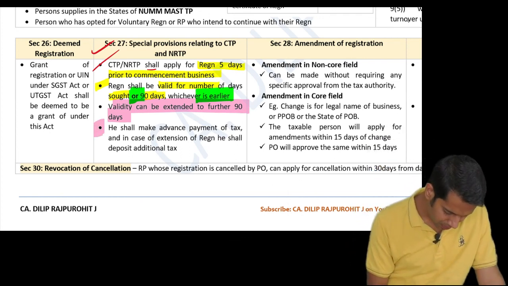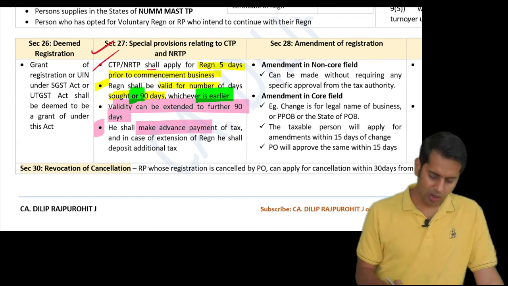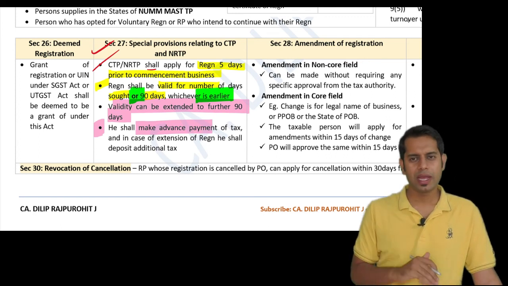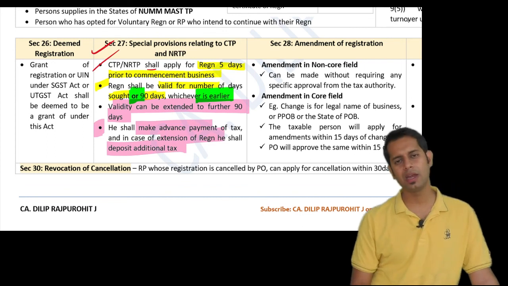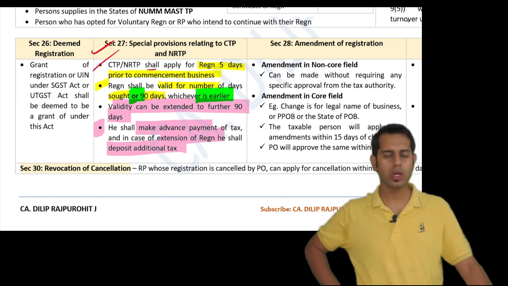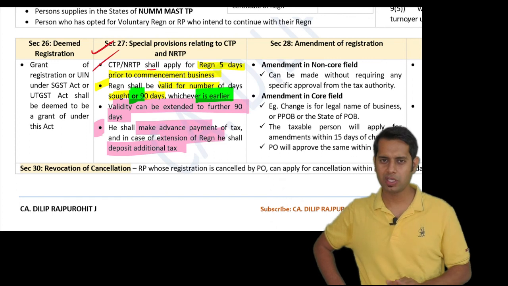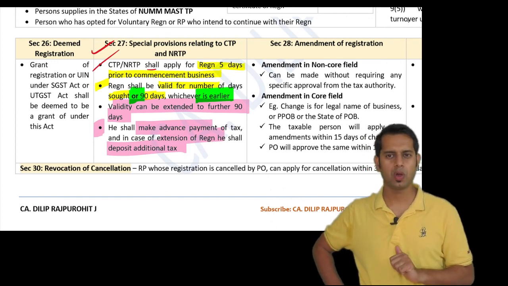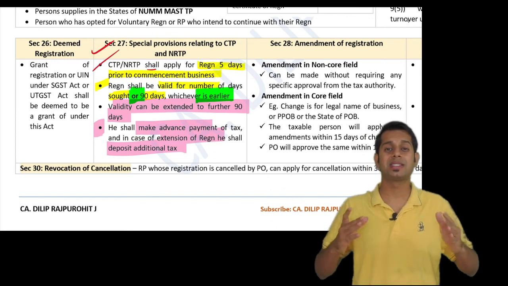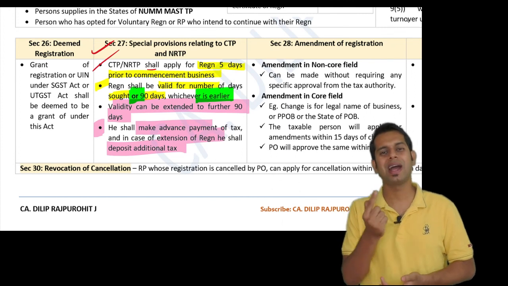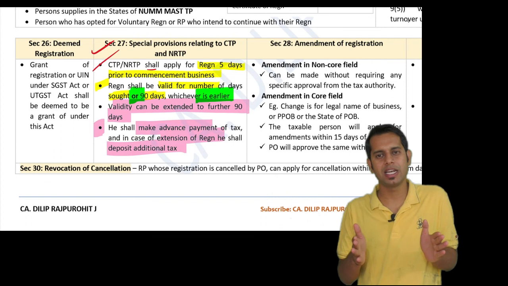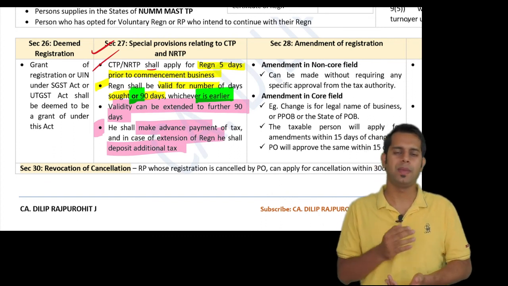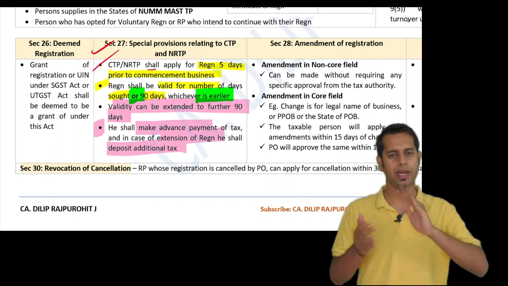Then the next provision is you will have to make advance payment of tax. You will have to estimate your tax liability and make the advance payment of tax. Okay sir, at the time of applying for registration, I have made the payment of tax. Now sir, I am extending my registration. Should I make further payment of tax for that extended period? Answer is yes. For that extended period, estimate your liability and make the payment of tax.